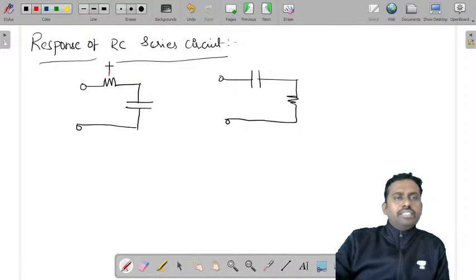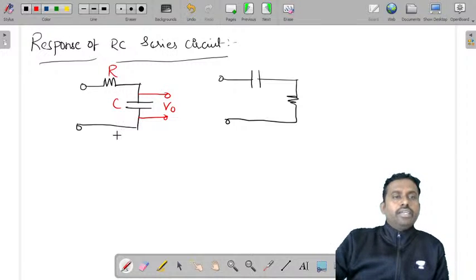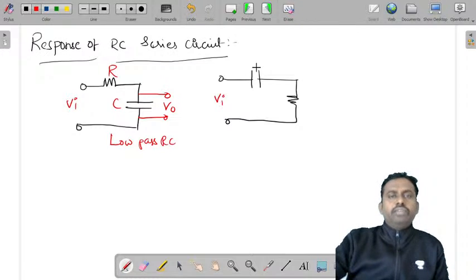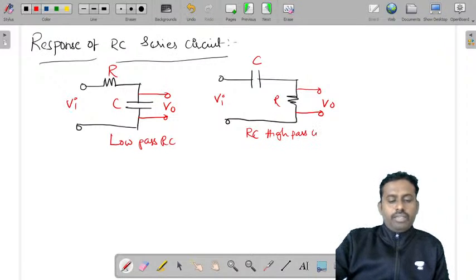Now when you consider this R and C and take output across the capacitor, it is a low pass RC circuit. This is V input, this is also V input, capacitor, resistor, and V output. Now if you take voltage output across the resistor, it is an RC high pass circuit. This is RC high pass circuit, and this is RC low pass circuit.